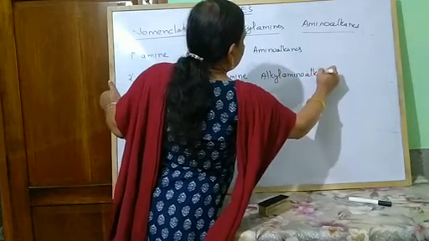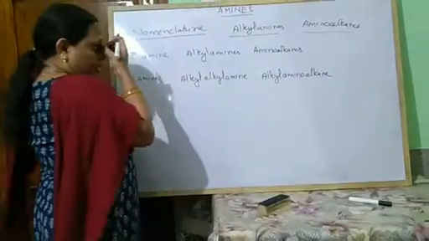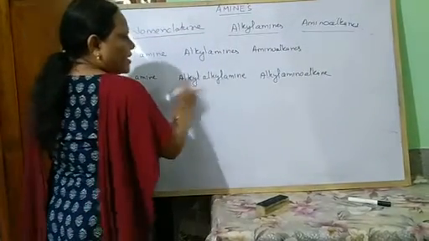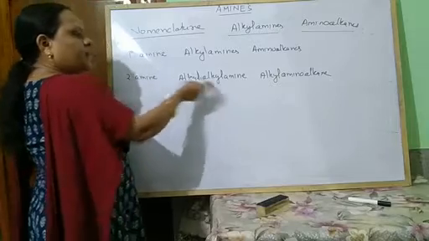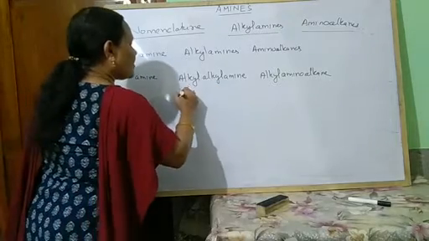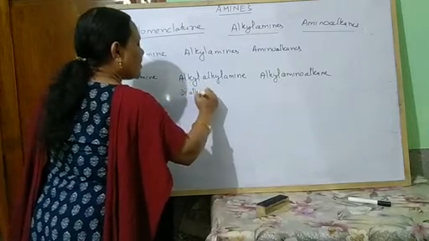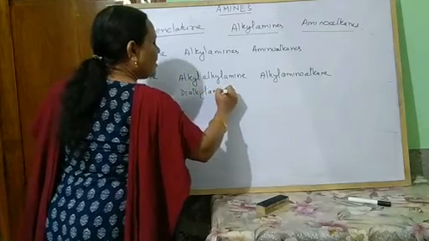aminoalkane. And look here, if both the alkyl groups are the same, then before writing the alkyl group, di is used. I can write dialkyl amine.